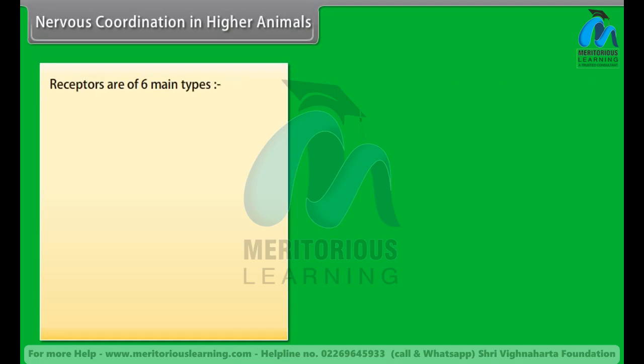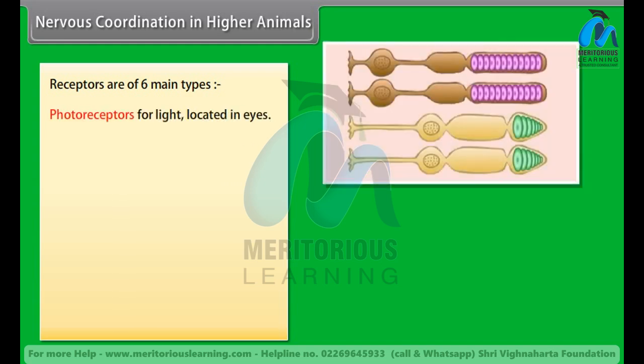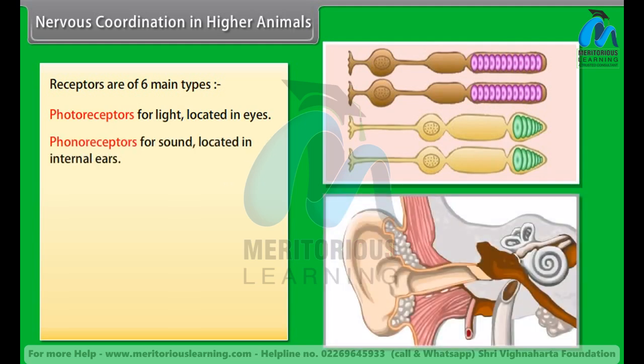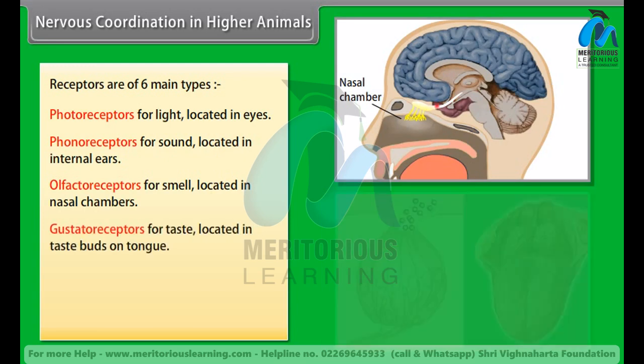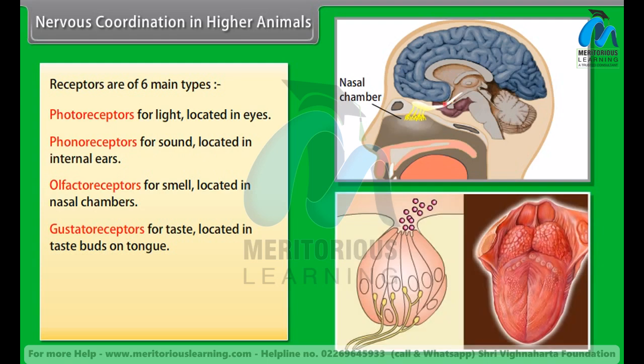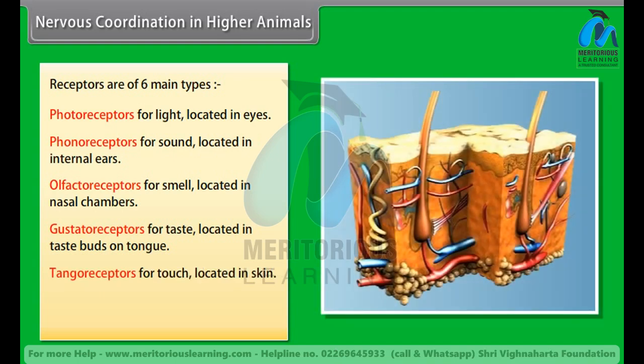Receptors are of six main types. Photoreceptors for light, located in eyes. Phonoreceptors for sound, located in internal ears. Olfactoreceptors for smell, located in nasal chambers. Gustatoreceptors for taste, located in taste buds on tongue. Tangoreceptors for touch, located in skin. Thermoreceptors for changes in temperature, located in skin.